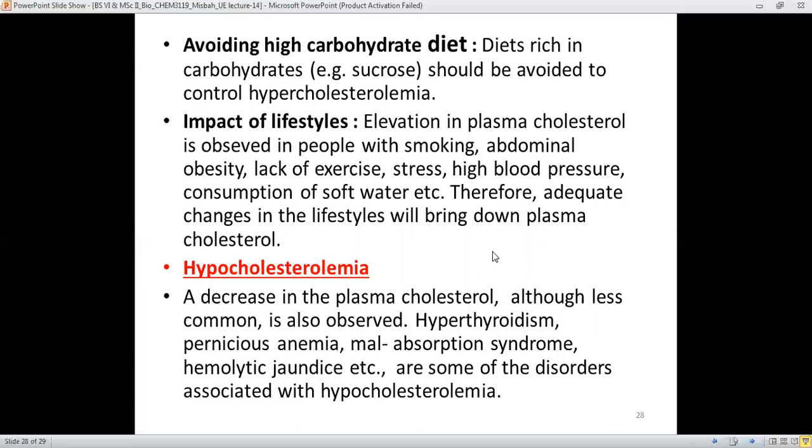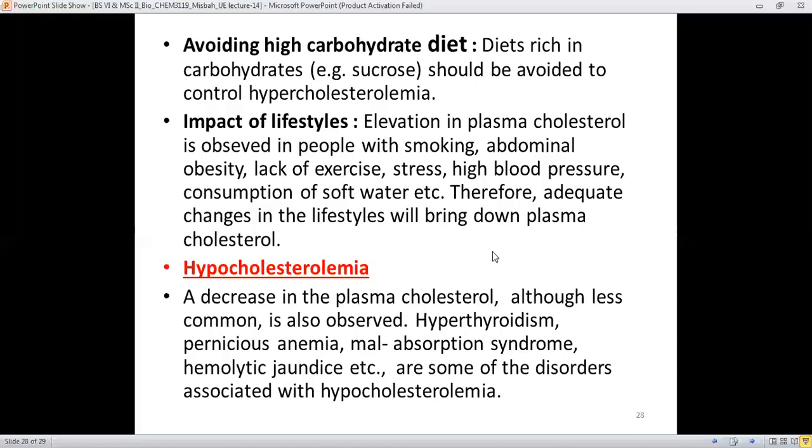They have abdominal obesity, meaning large amounts of fat globules are built up on their abdomen. Their lifestyle is not healthy in the sense that they don't exercise. They have high stress or tension, high blood pressure, and they consume soft drinks.